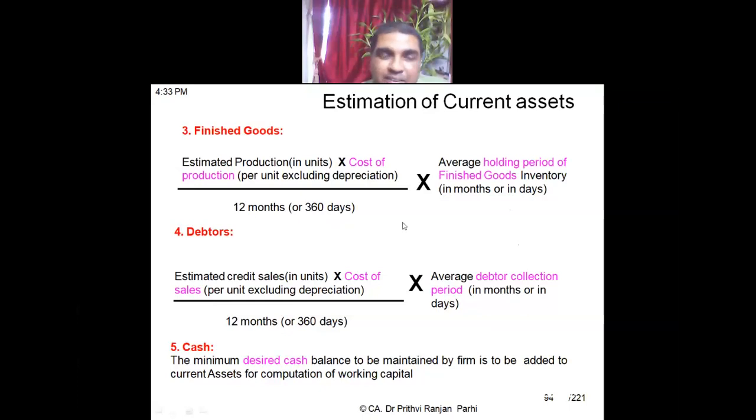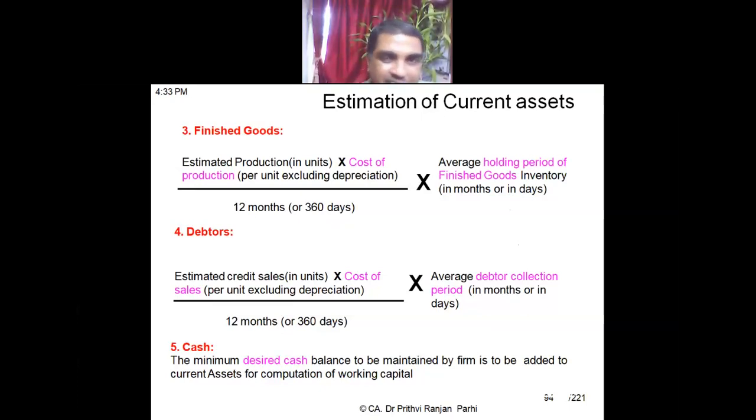When we are computing this estimated cost of production, we should exclude depreciation. Why should we exclude depreciation? Because depreciation doesn't require any investment. Depreciation cost doesn't require any cash flow. So actually, cost of production means we have to consider the cash cost of production.